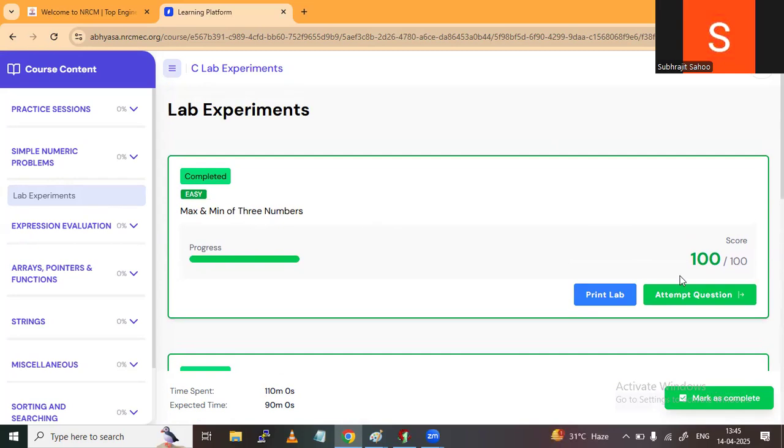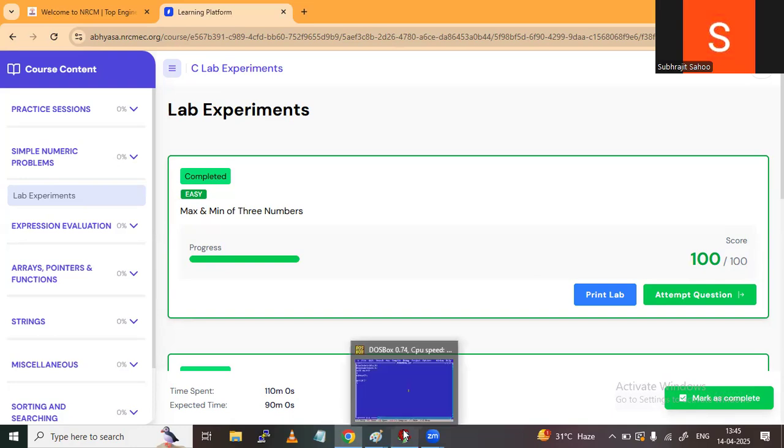I have already solved the question, but I have to write and execute it one more time here, to show how I write in the Abhyasa platform. The writing procedure is a little bit different from Turbo C, but not exactly the same. Okay, so let me execute max and min of three numbers.